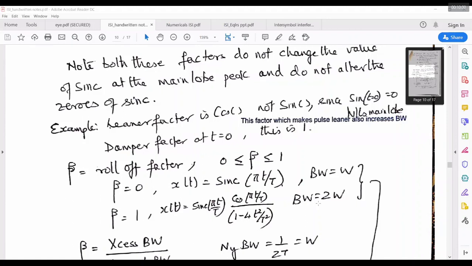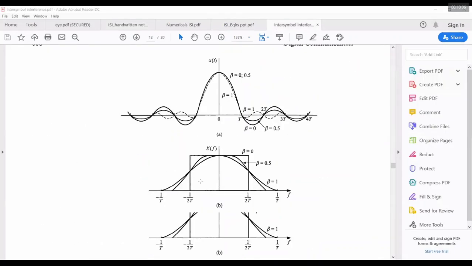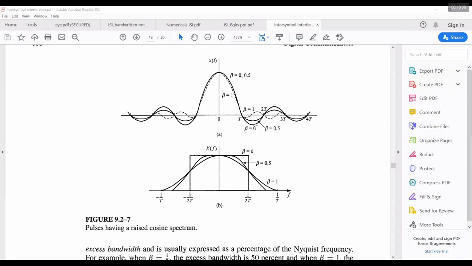If you go to the graphical representation of this, we can see that at beta equal to 0 we had a sinc, and at beta equal to 1 the side lobe of the sinc is decaying at a much faster rate. Beta equal to 0.5, 1 means it will become a raised cosine pulse.